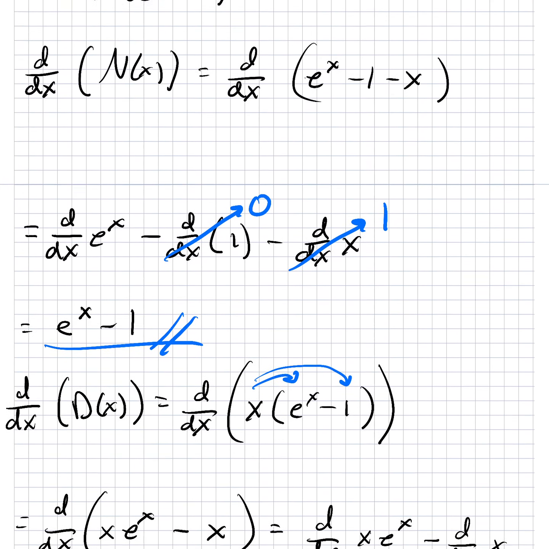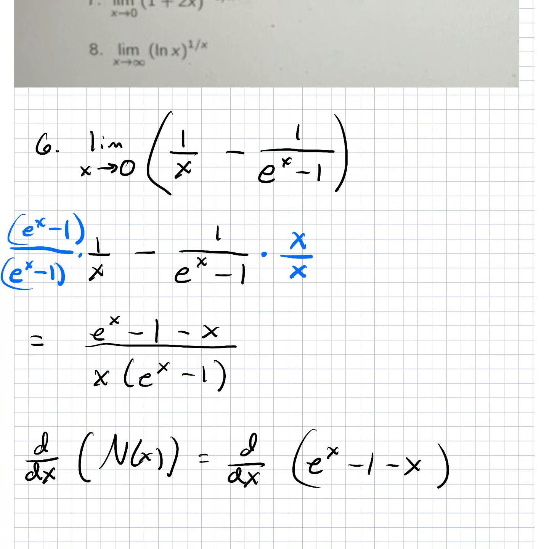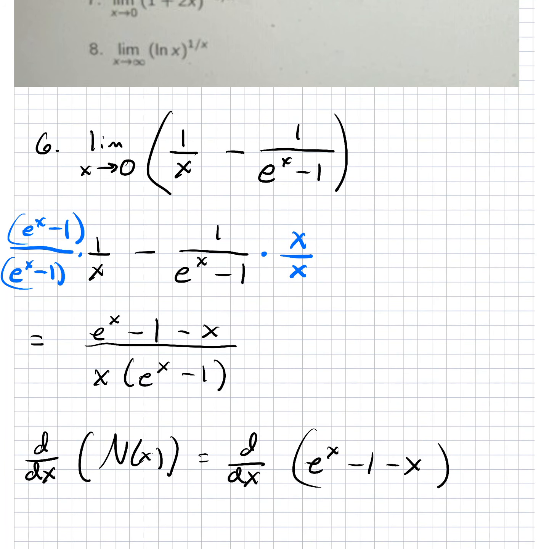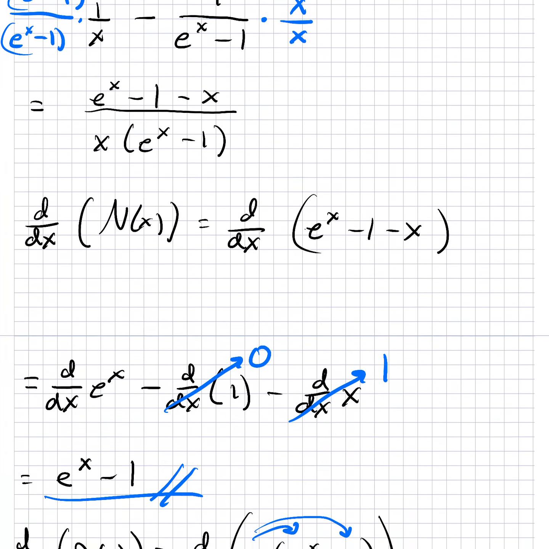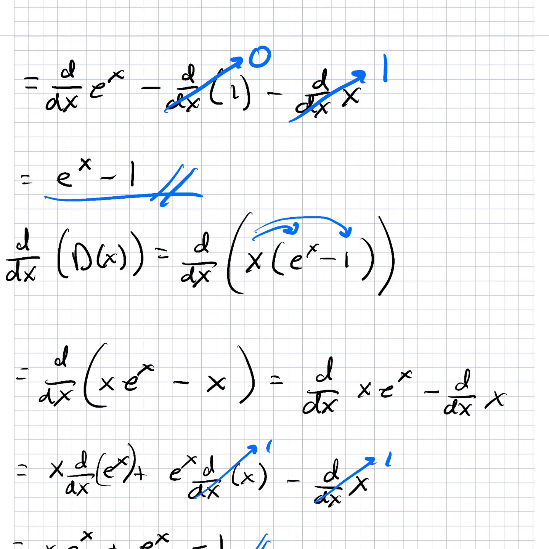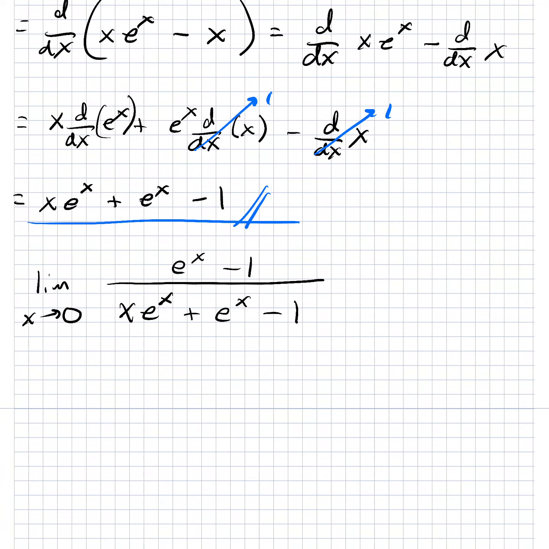So now in the original, if we just try to plug in the 0, we're going to get a lot of indeterminate forms. We can't divide by 0, right? So we would divide by 0 there, we would divide by 0 here. We can't do that, right? So then we got into a fraction, we applied L'Hopital's rule, and we got to this part. So now let's see if we can just evaluate the limit.